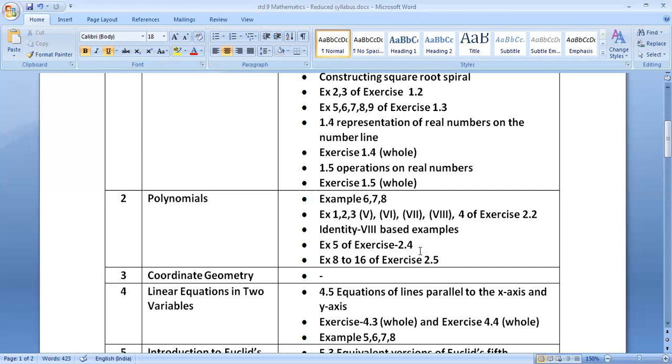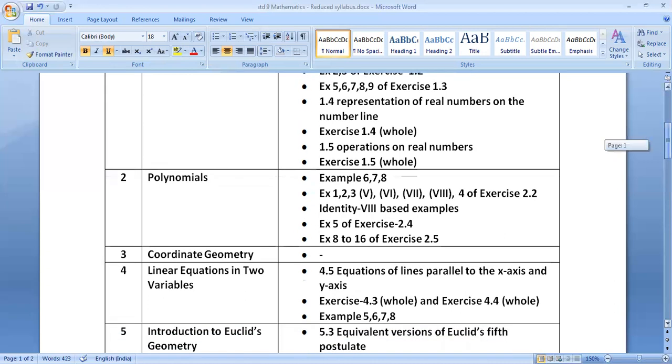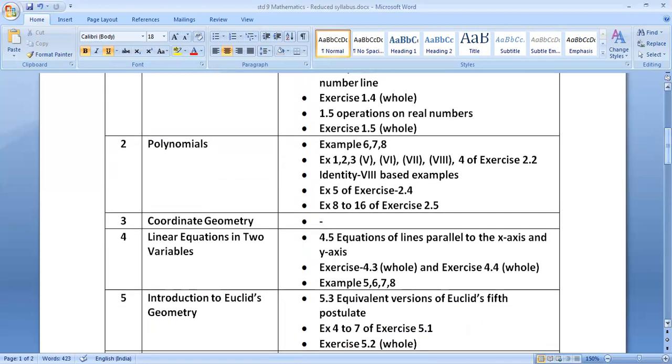You can see here, on page number 49, 8, 9, 10, 11, 12, 13, 14, 15, and on page number 50, 16 sum. All this from 8 to 16, all these are excluded from the examination. Exercise 2.5, sum number 8 to 16. You have to prepare 1 to 7. Let's go ahead.